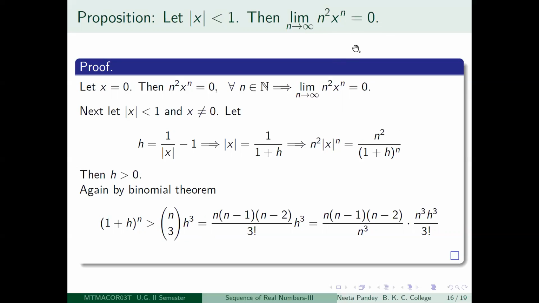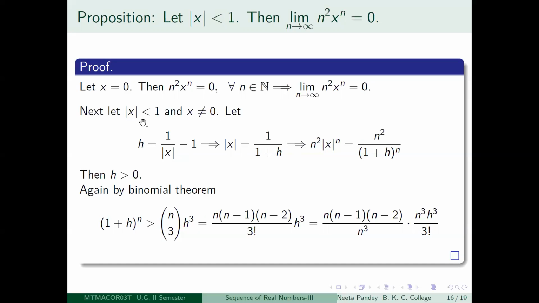First you let x equal to 0, then every term of the sequence is 0. Therefore, the limit is also 0. Next you assume that mod x is less than 1 and x is non-zero. Again, you take h to be equal to 1 by mod x minus 1.